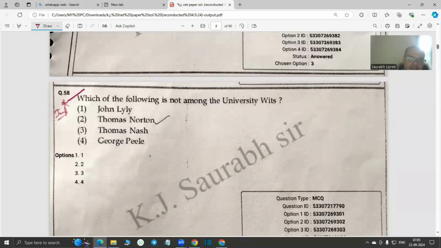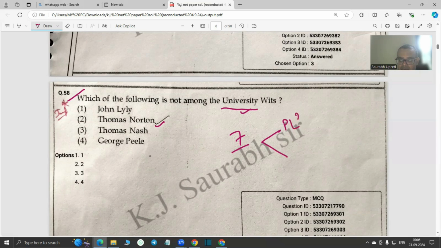So question 58 is 1 star. That means a very important question, guys. Which of the following is not among the university wits? It's a very trending question also. So Thomas Norton, of course, is not a university wit. We know that of the university wits, there were a total of 7 in number, and we can categorize them as there is a code that we formed.